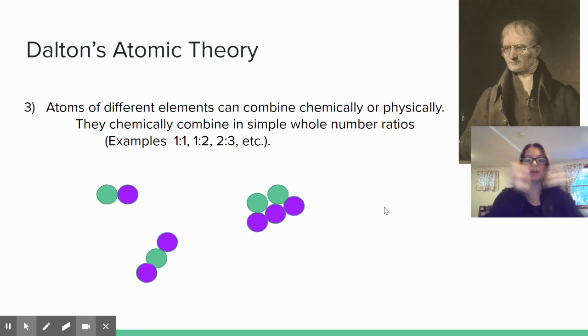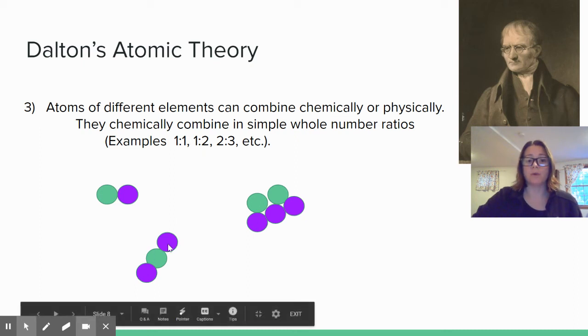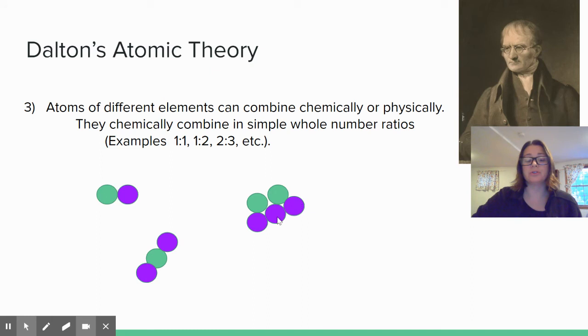But if they combine chemically, we have a new bond that's formed. They're touching. If they combine chemically, it has to be in whole number ratios, right? 1 to 1 is a ratio where you have one of one kind and one of the other kind. 1 to 2, where you have one of one kind and two of the other kind. 2 to 3, etc. Whole number ratios. And that's because of what atoms really are, right? An atom is a particle, the smallest piece of matter. We can't divide it in half anymore. So these ratios have to be whole number ratios because we can't divide them anymore.